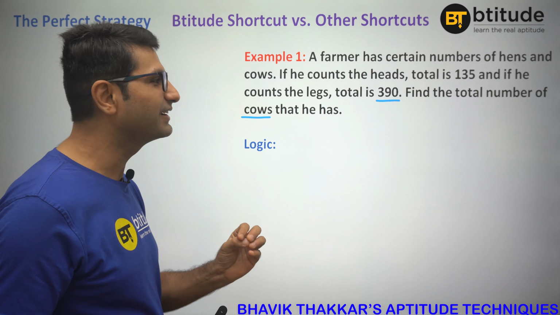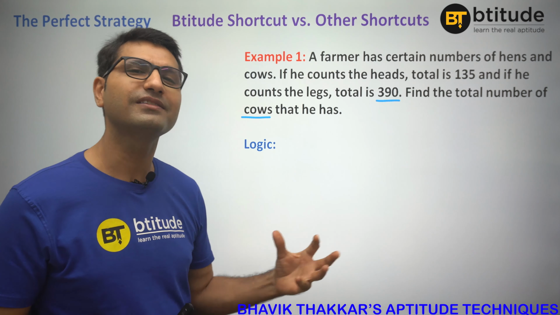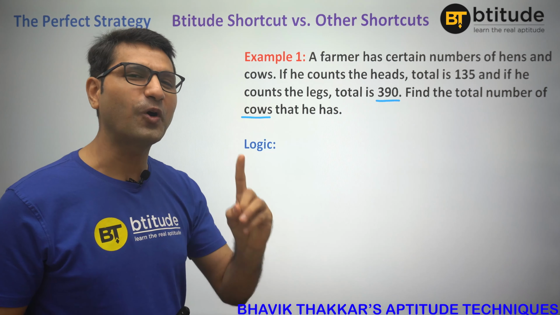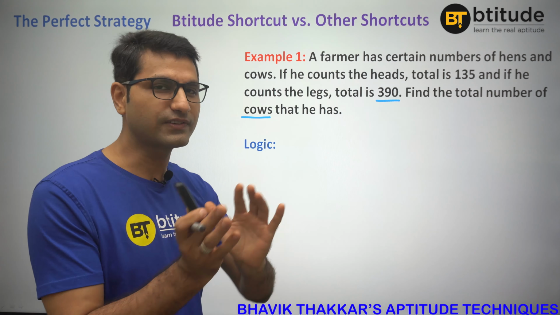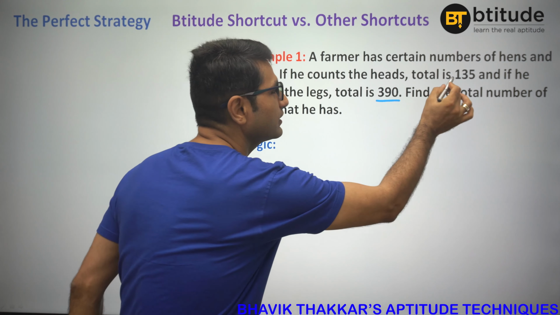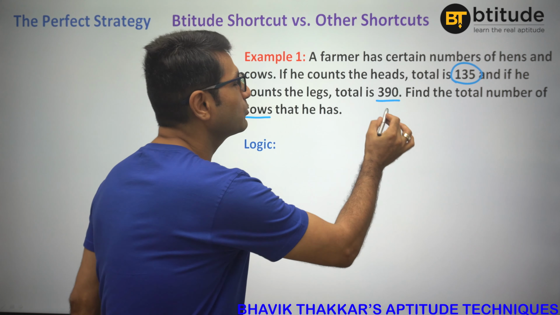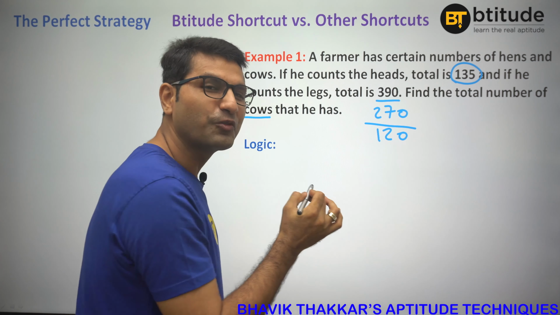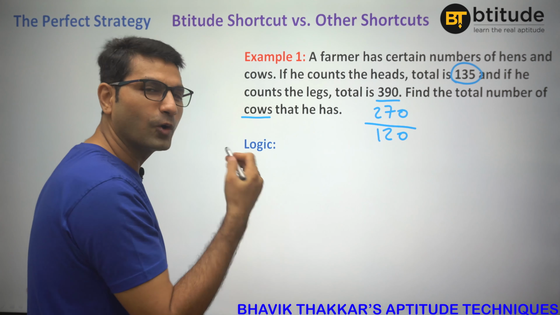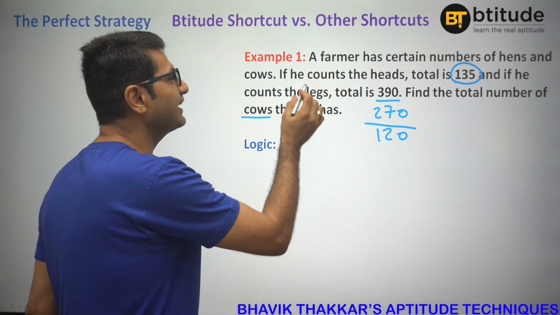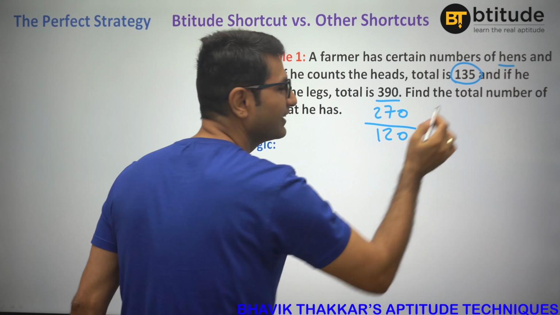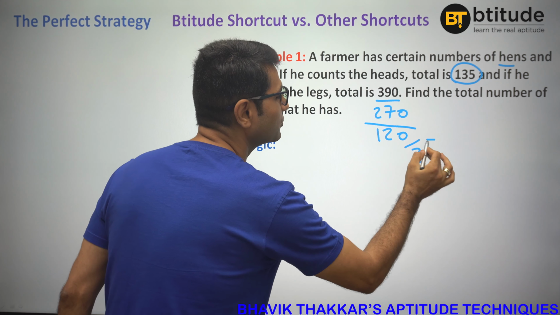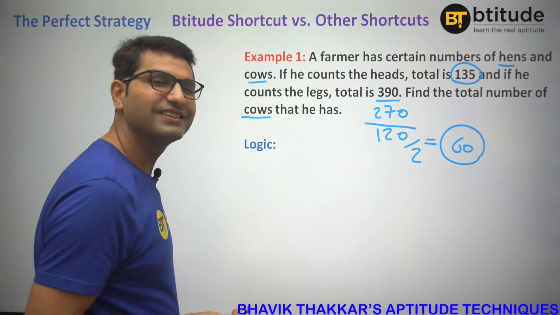What is the method? We would assume all those animals to be the other animal. We are supposed to find out cows, right? So we would assume all of them to be hens. Now just understand, if all these 135 animals are hens, they would have 270 legs, but we have got 120 extra legs. Why these 120 extra legs? Because all are not hens, some of them are cows. When there is one cow instead of one hen, there are 2 legs extra, right? So if this 120 is divided by 2, there would be 60 cows possible, right?